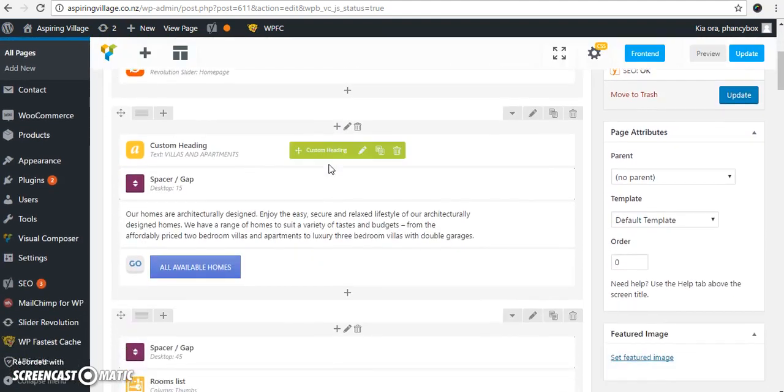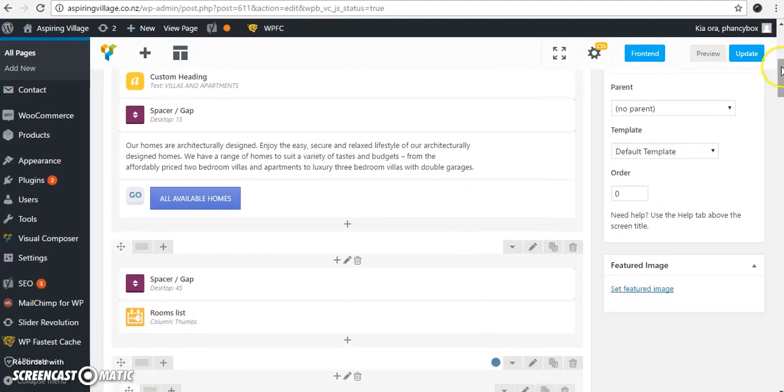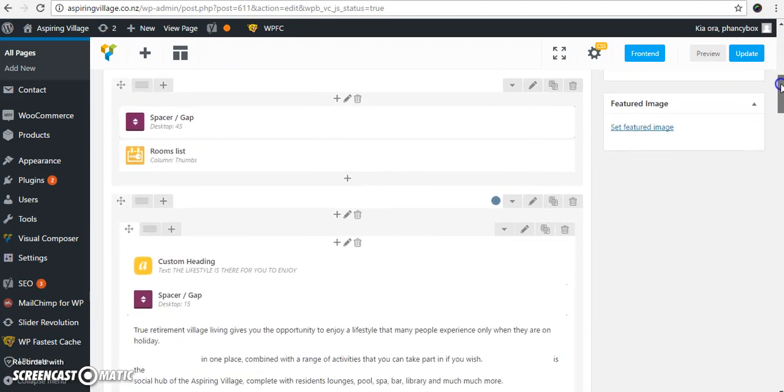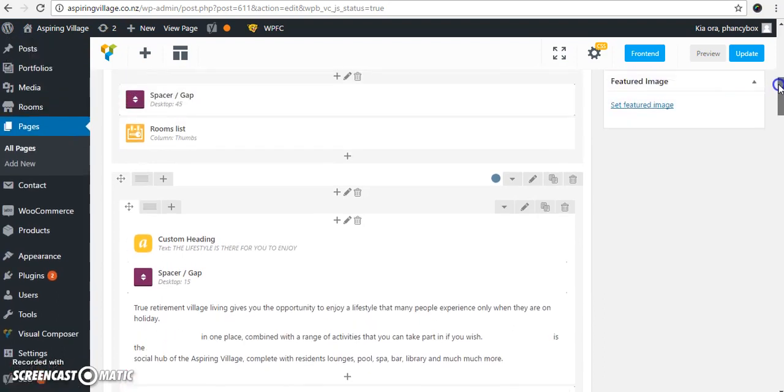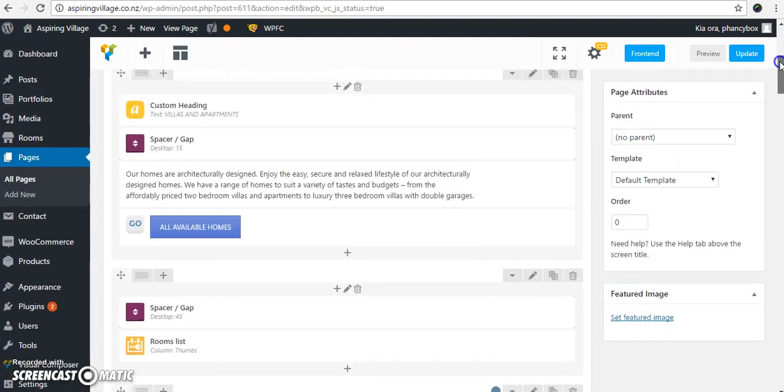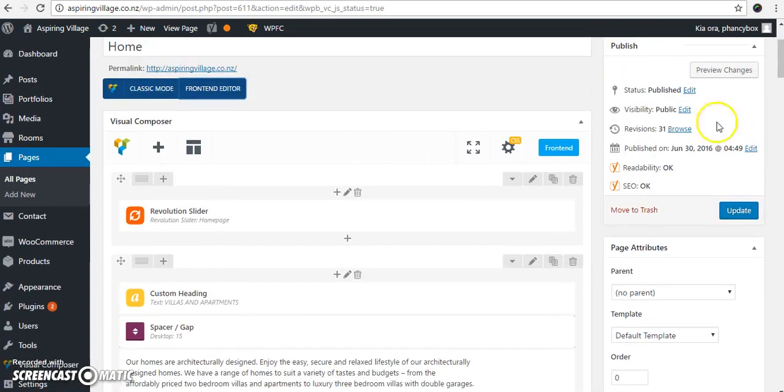If you scroll down, you'll see you've got various sections, and these are all the areas and the bits and pieces that are involved on the home page of the website. Now there are heaps and heaps of little sections and buttons and icons, but the logic is fairly straightforward. I'll start at the top. This item, indicated by the grey square, is a row. If you want, you can delete the row, you can duplicate the row, you can change the row. You can also move the row using these arrows, and you can change how the row is made up.